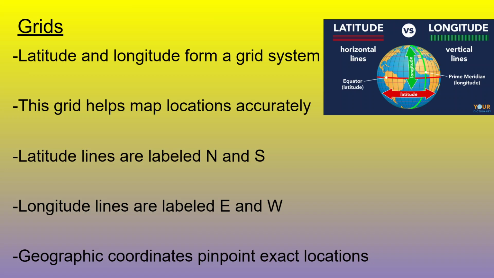This grid helps map locations accurately, so we can find exactly what we're looking for. Latitude lines are labeled north and south, longitude lines east and west, and geographic coordinates pinpoint these exact locations.